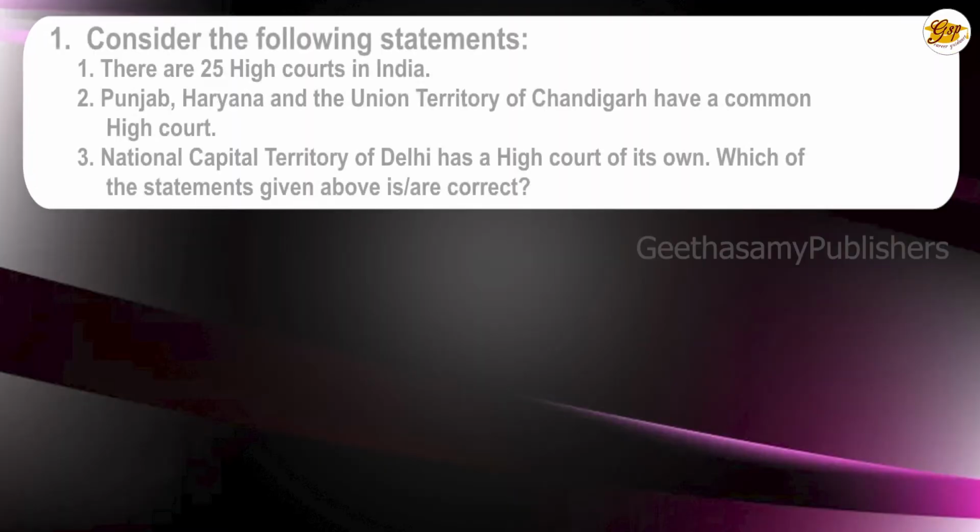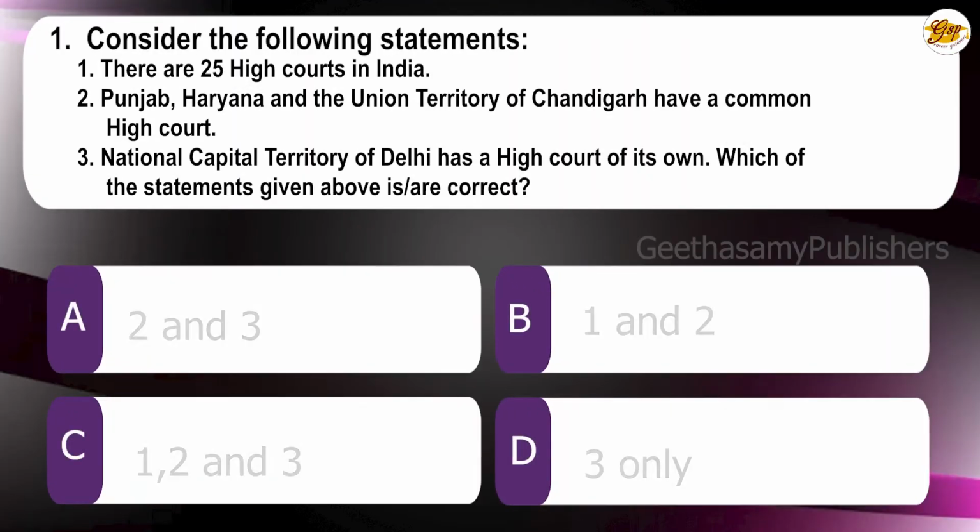First question, consider the following statements. 1. There are 25 high courts in India. 2. Punjab, Haryana and Union Territory of Chandigarh have a common high court. 3. National Capital Territory of Delhi has a high court of its own. Which of the statements given are correct? A. 2 and 3, B. 1 and 2, C. 1, 2, 3, D. 3 only. The correct answer is A. 2 and 3.